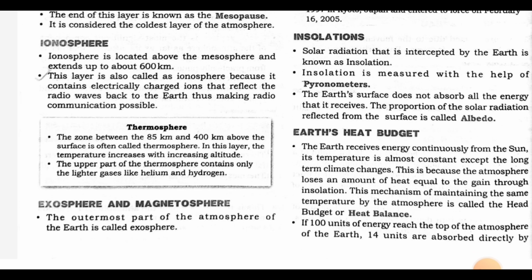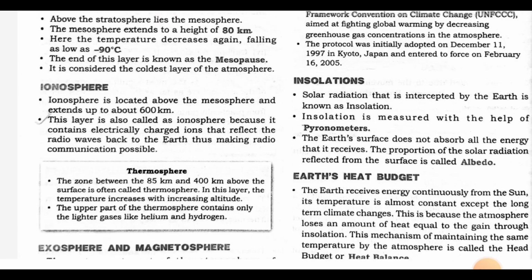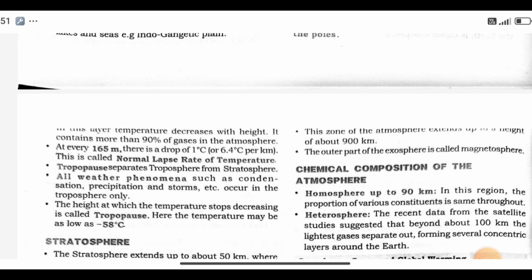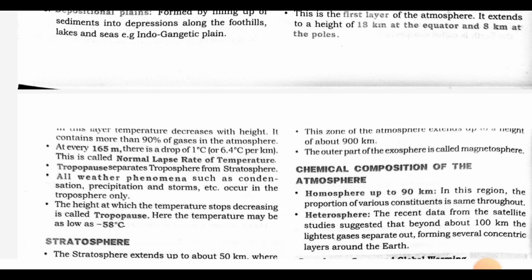Exosphere and magnetosphere. The outermost part of the atmosphere of the earth is called exosphere. This zone of the atmosphere extends up to a height of about 900 km. The outer part of the exosphere is called magnetosphere.